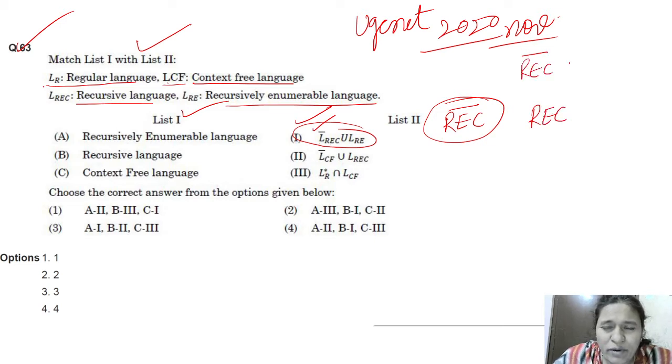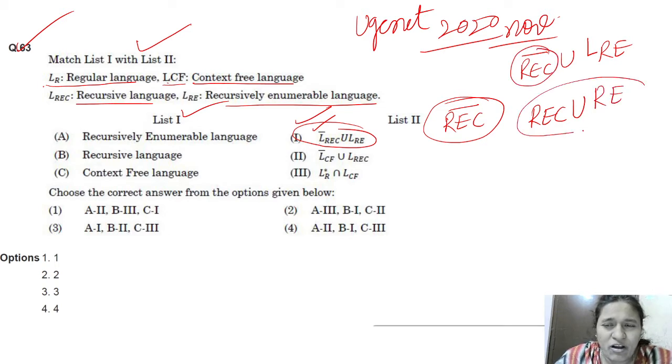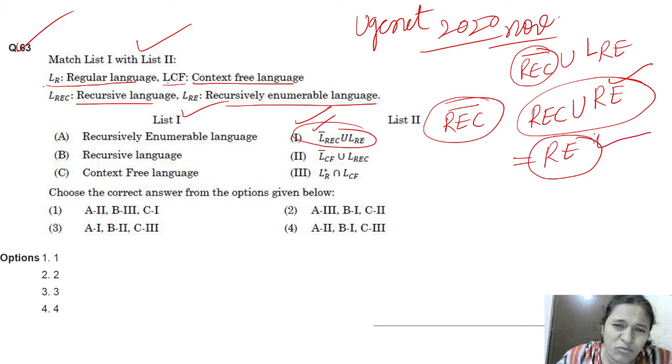Recursive complement union recursively enumerable. Recursive union, now the complement of recursive is recursive and recursively enumerable. Which language has more power among these? Recursively enumerable. That's why the union becomes recursively enumerable.